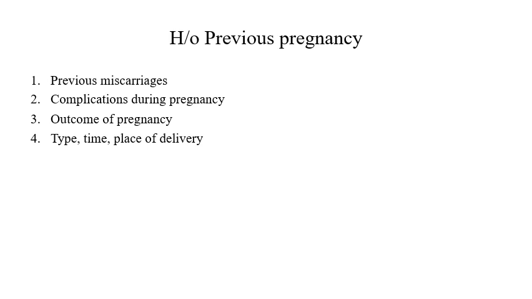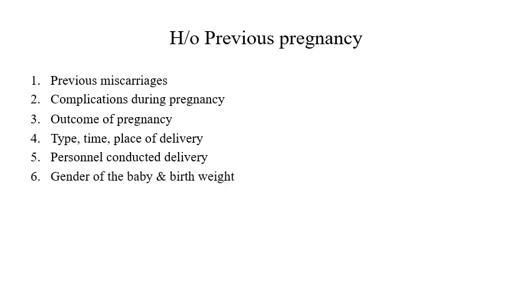The place of delivery and type of delivery: full term normal vaginal delivery, cesarean section, or instrumental delivery by forceps or by suction. The place of delivery is important because whether the delivery was in a PHC, a district hospital, or a tertiary care institute matters. Deliveries conducted by trained personnel are important. Untrained personnel are very uncommon in India today. Delivery by trained personnel is important to prevent maternal mortality. Gender of the baby and the birth weight, complications during the intrapartum period,